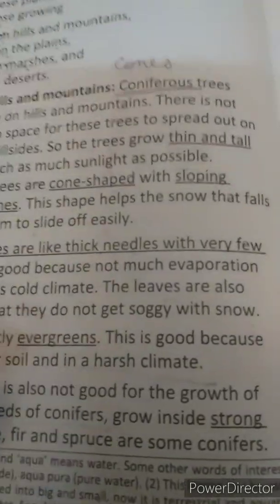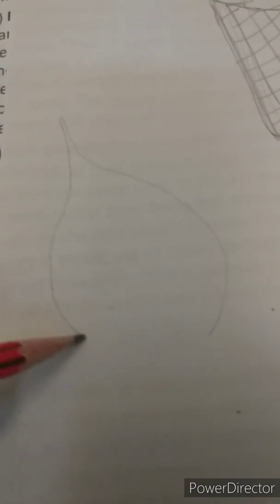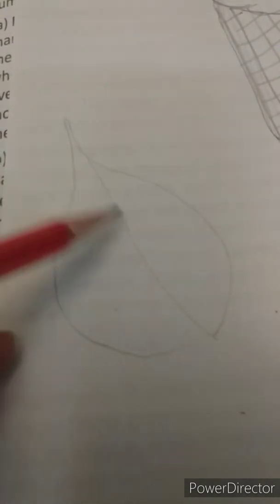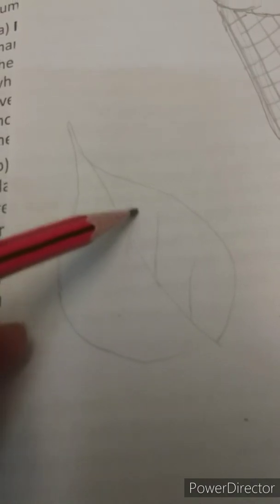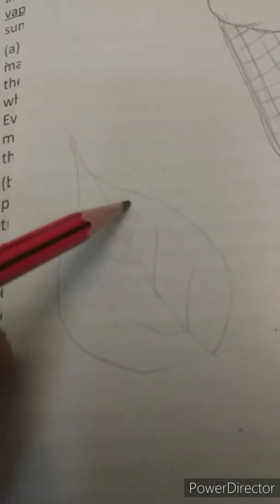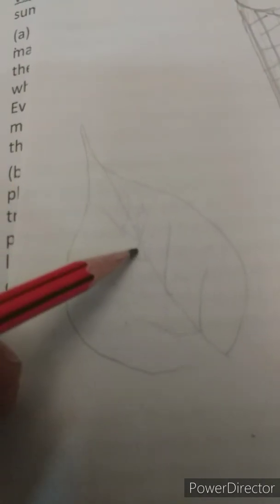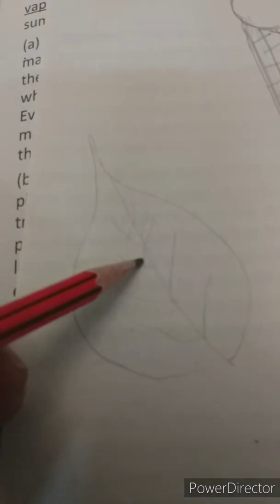If the leaves' surface is broad enough, what will happen, children? A huge amount of water will be evaporated from the surface. And because a huge amount of water will be evaporated, what will happen? The plant may get dry and it can die also.